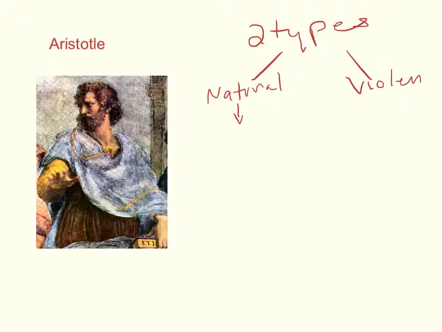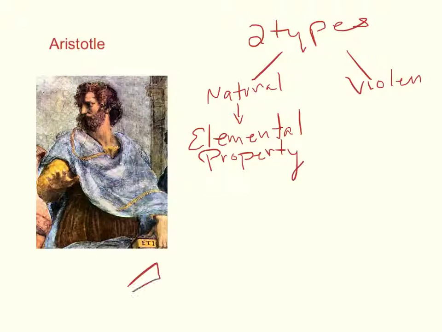Natural motion was based upon the object's elemental properties, meaning that objects would tend to go where their elemental properties drove them to go. Let me give you an example. Let's say that we have a piece of wood that is burning. I can tell by watching that burning wood that it is made out of air. I can see the smoke. And it is made out of earth. I can see the ash.